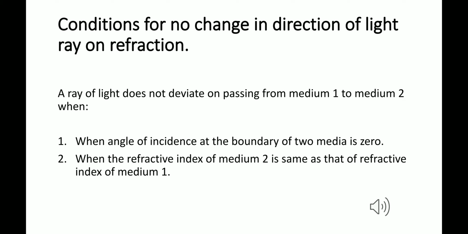That means the light ray is perpendicular to the two surfaces, two media, and it goes straight without any deviation. Number 2, when the refractive index of medium 2 is the same as the refractive index of medium 1. If the two media have the same refractive indices, in that case also it will not suffer any deviation, because the densities are now the same. It will move straight. So these were the two conditions: angle of incidence should be 0 and the refractive indices should be the same. In that case, no deviation will occur. Okay, so we move further.